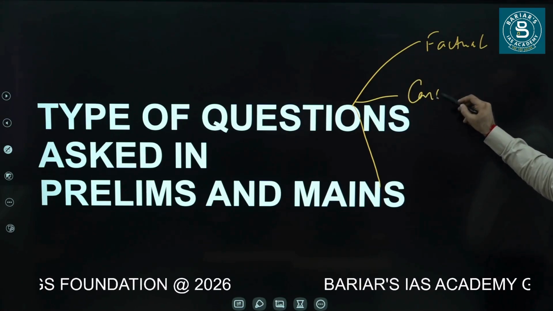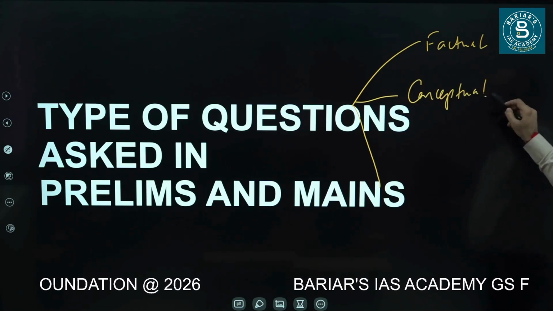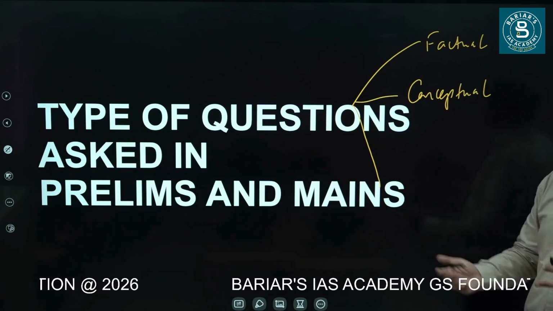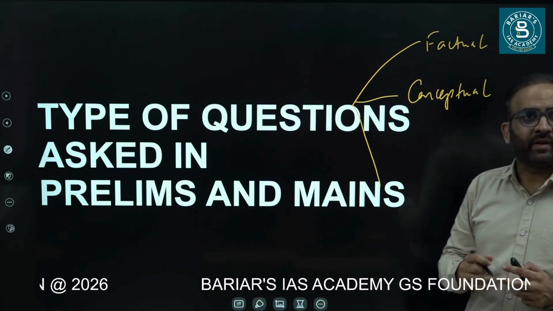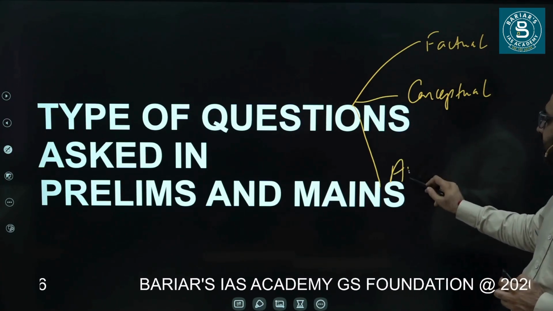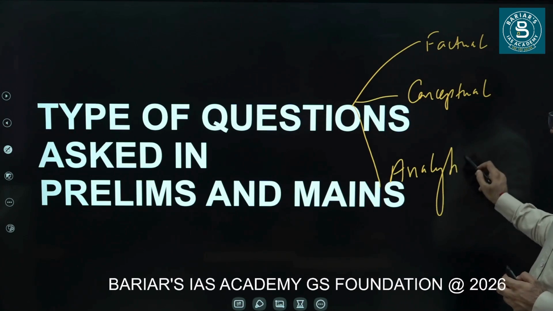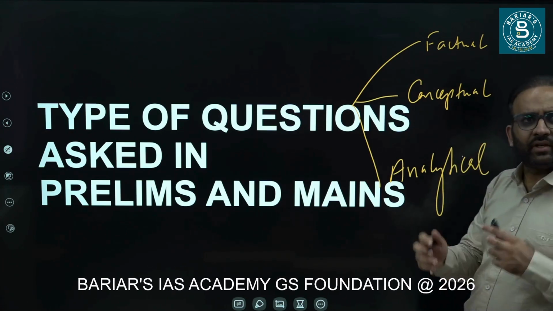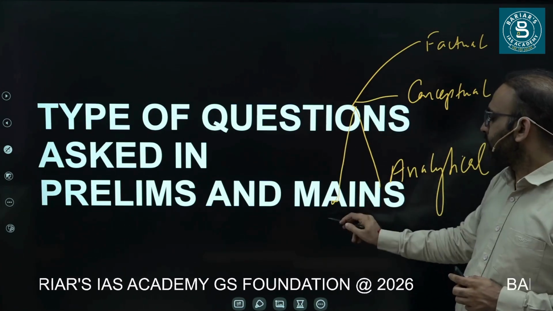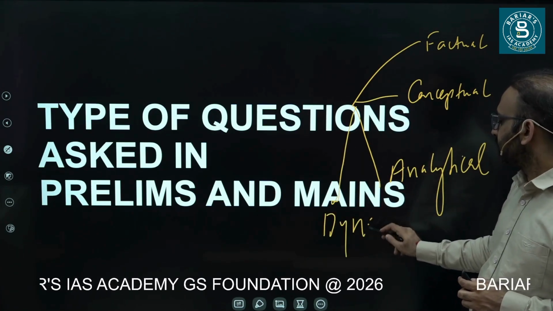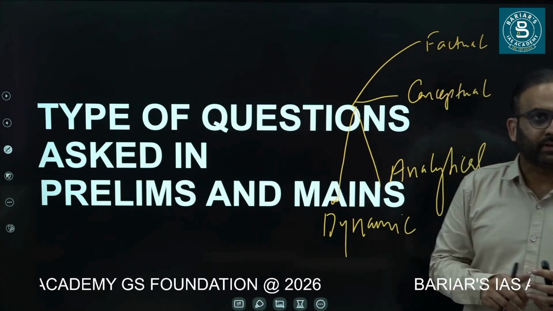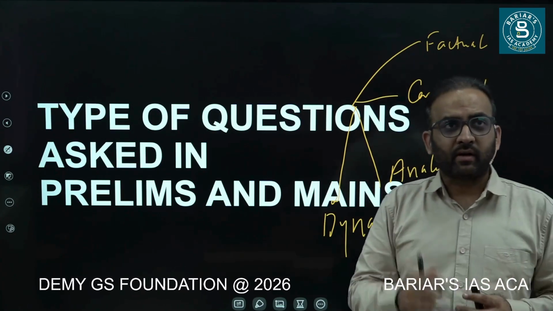Second is conceptual, where salient concepts of polity like rights or welfare state or judicial activism etc. are being asked. And third is analytical, where the pros and cons, the challenges, the importance etc. are being asked. Fourth is dynamic questions, where the questions are being asked from current affairs. So your static question gets linked with current affairs.